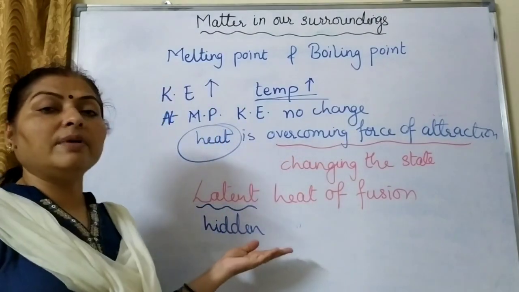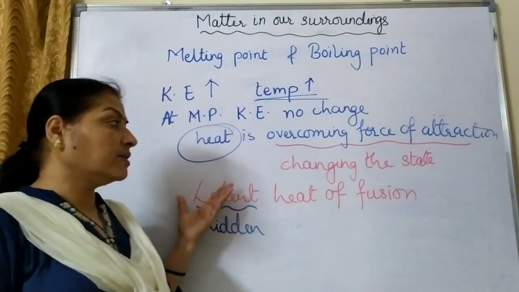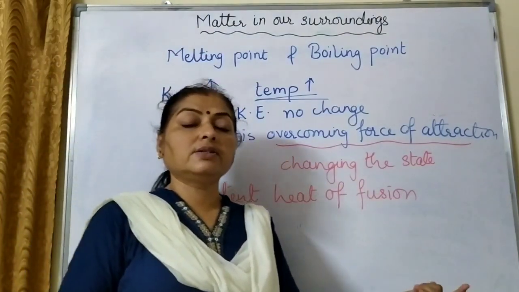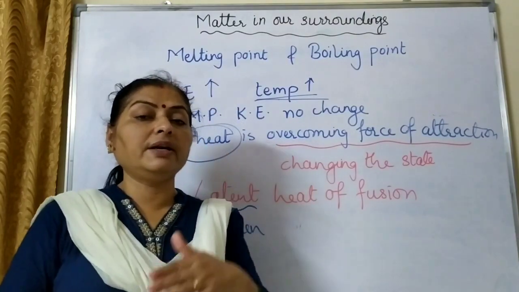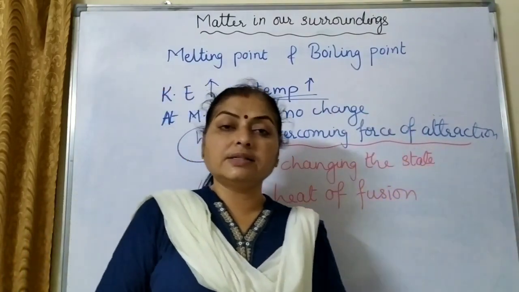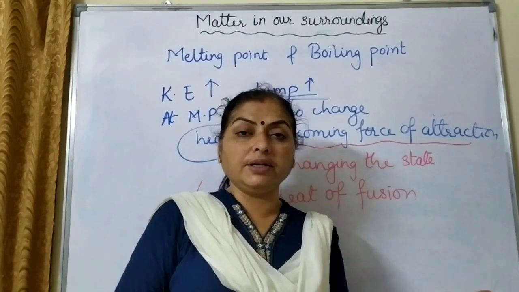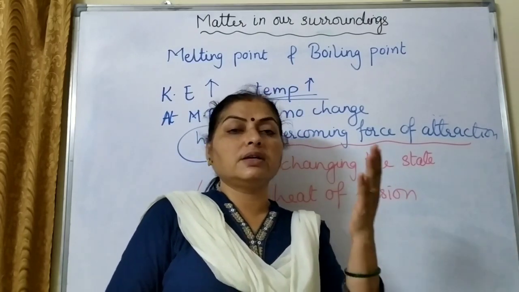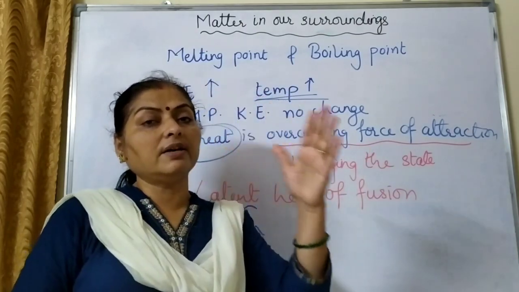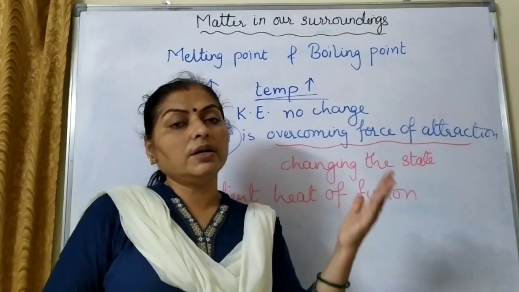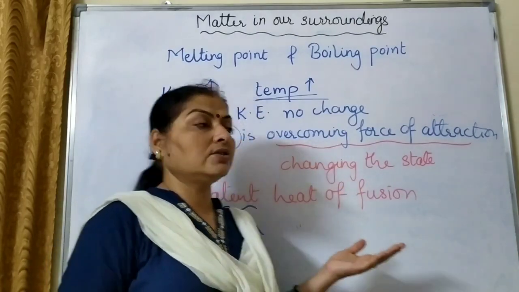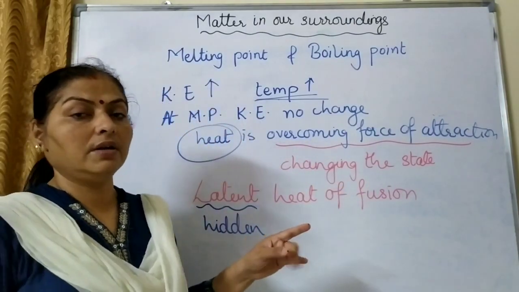Same way, latent heat of vaporization, it is a phenomenon when boiling will take place. So boiling means conversion of a liquid into a gas at its boiling point. The temperature at which the liquid will get converted into its gaseous state or vapor state is known as the boiling point of the liquid.